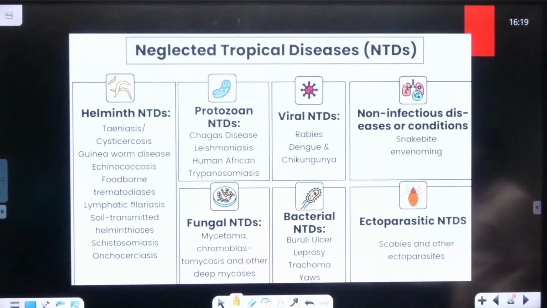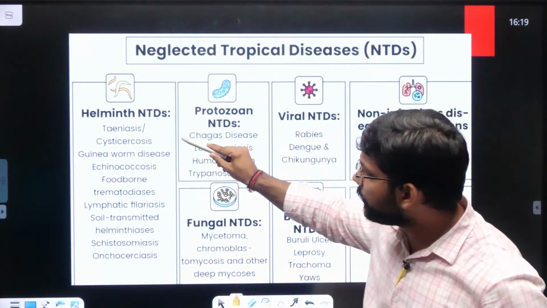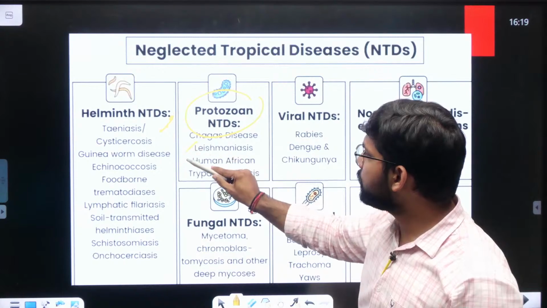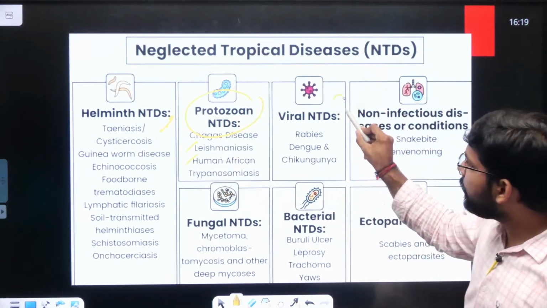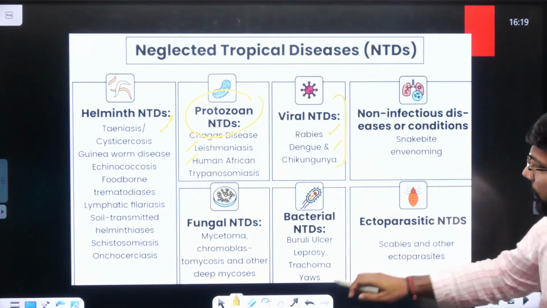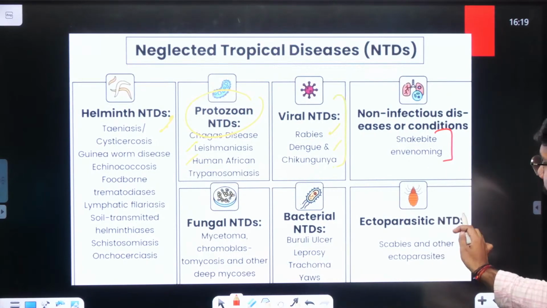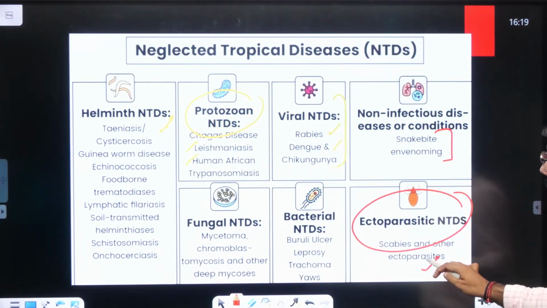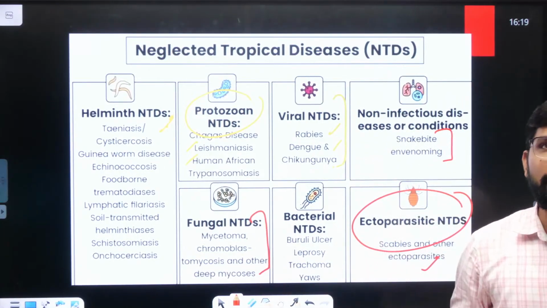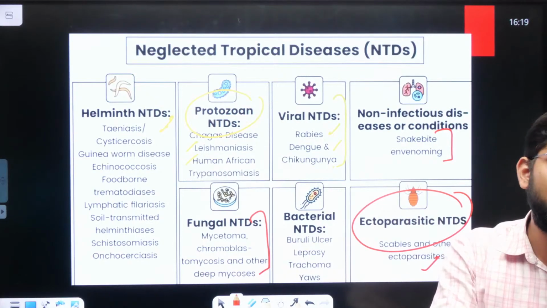What are the challenges related to neglected diseases, which we have written down? Like what can be caused by helminths. What is spread by protozoa: leishmaniasis, human African trypanosomiasis. Viral ones: rabies, dengue, chikungunya. Then the non-infectious one, snake bites. Then the ectoparasitic ones. Then mycetoma, chromoblastomycosis. You don't need to memorize everything, you just need to know the important ones, the 10 we had written there.